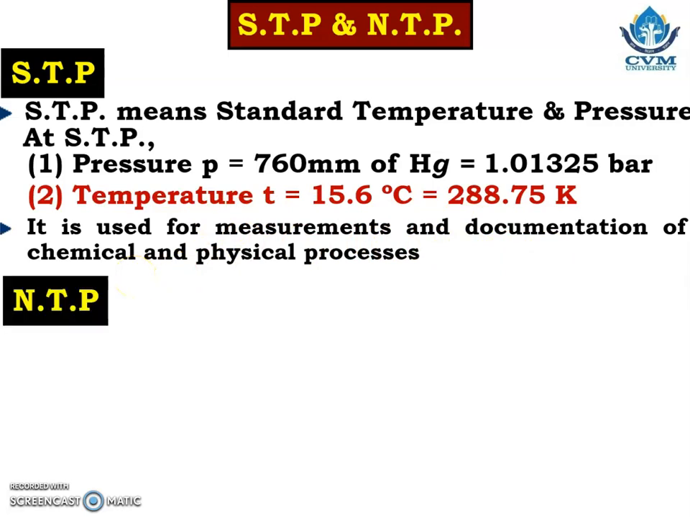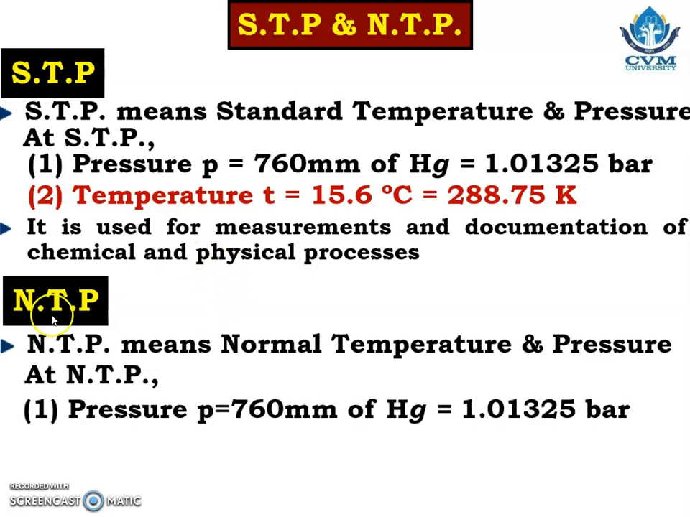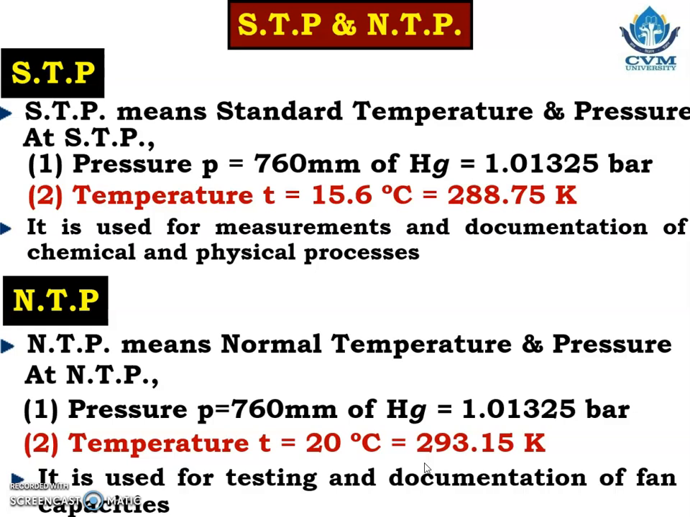NTP is normal temperature and pressure, and the values of pressure and temperature at NTP are: pressure equals 760 millimeter of Hg, that is equal to 1.01325 bar, and temperature T equals 20 degrees Celsius, that is equal to 293.15 Kelvin. It is used for testing and documentation of fan capacities.